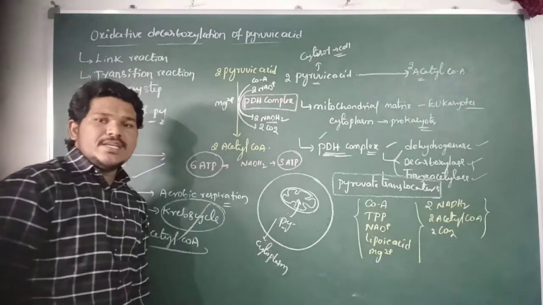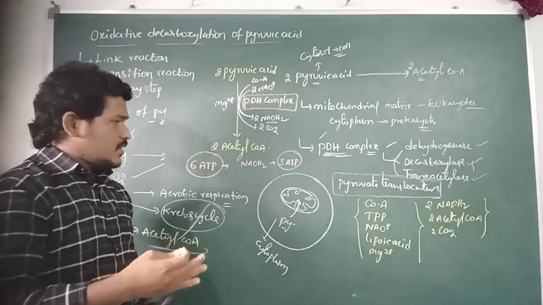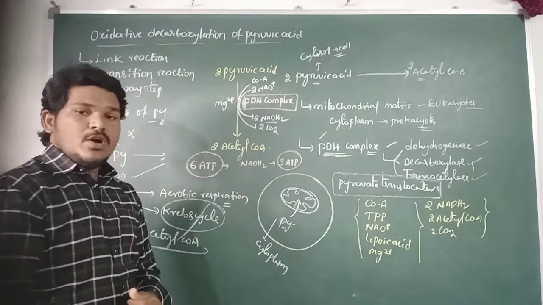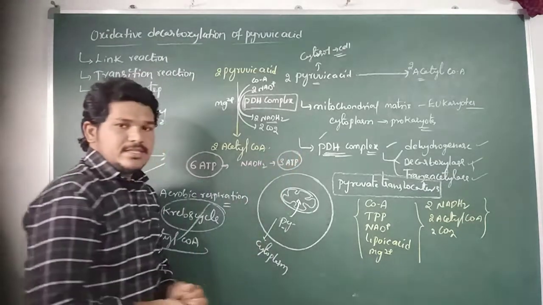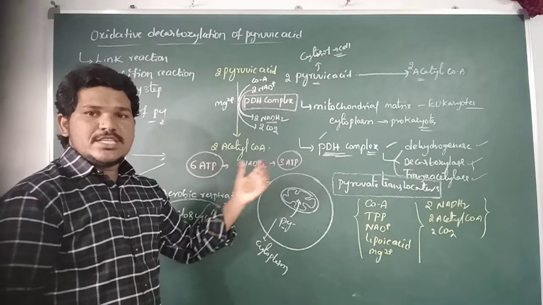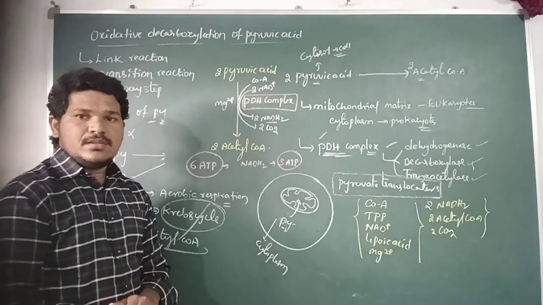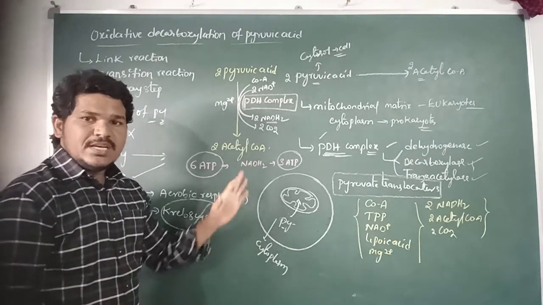But in glycolysis, each NADH2 molecule can produce only 2 ATP molecules, on the basis of their shuttle pathways.